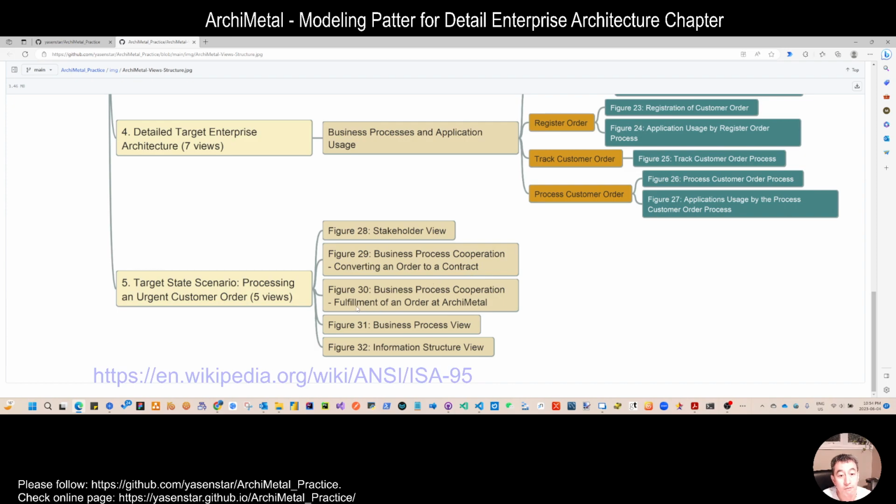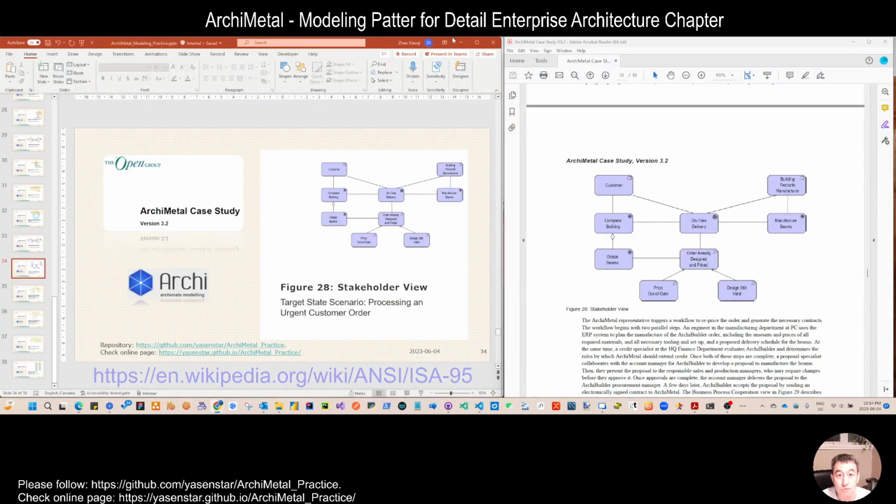Secondly, once we have a contract, how can we fulfill this order within the ArchiMetal company in today's situation, because the order was canceled several years before. We put these together for the process view and end with our information structure view. For this video, let's quickly do the stakeholder view.